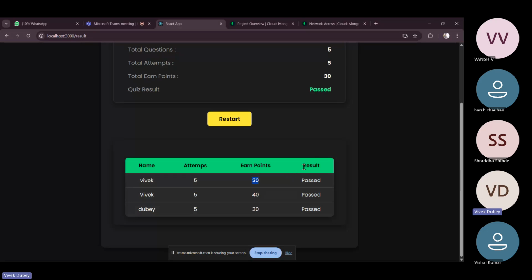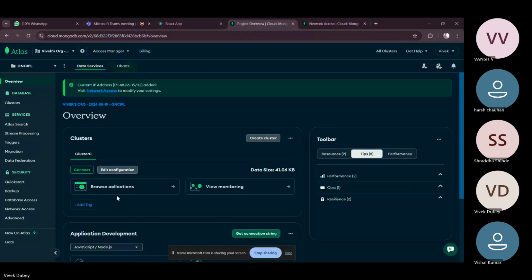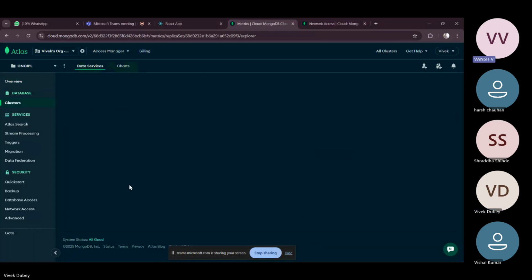So this is the result dashboard. And if he wants to restart the quiz, he can restart and play the same quiz again. Okay. And this is stored in Atlas. Okay, good.